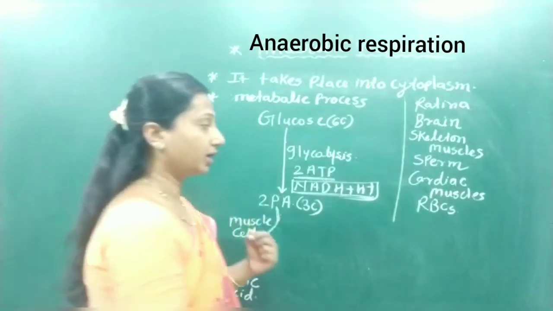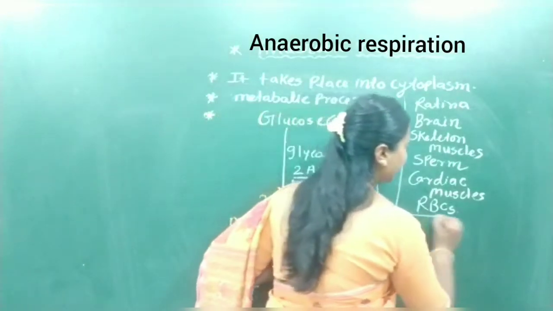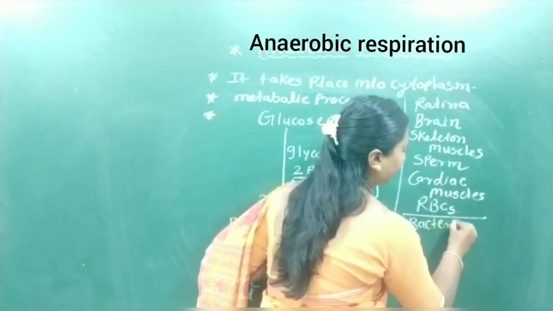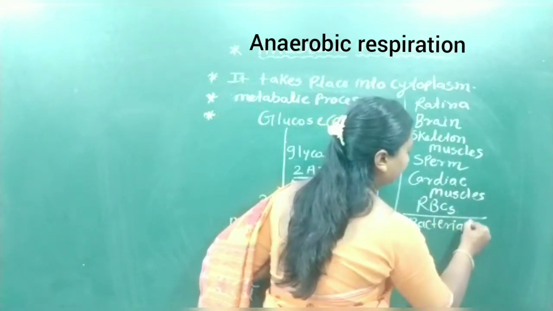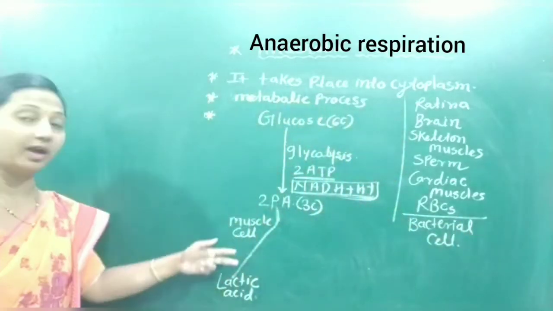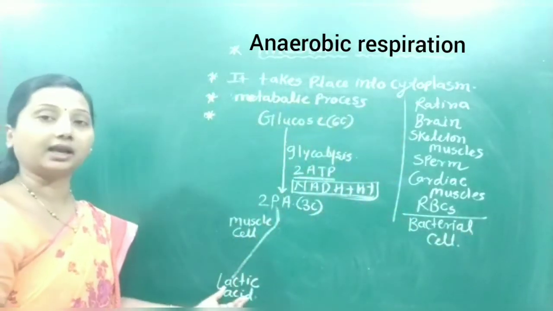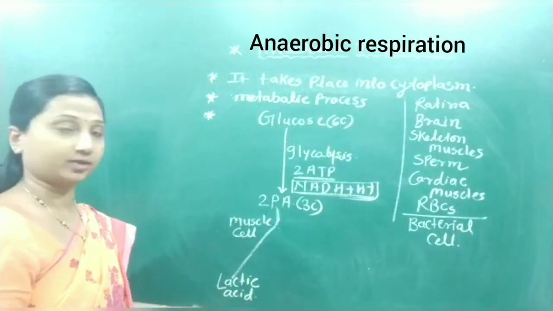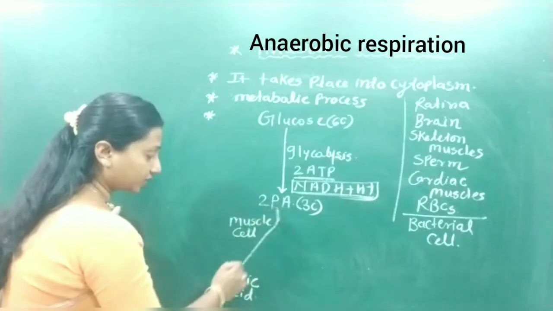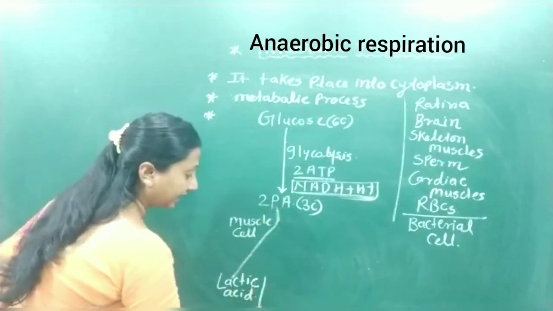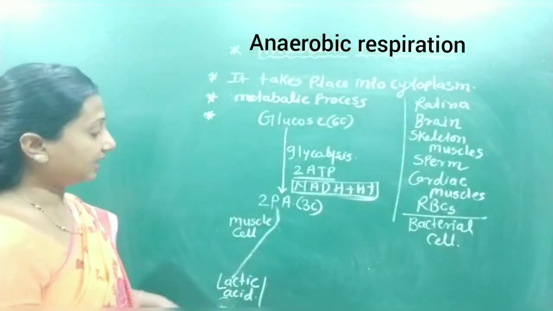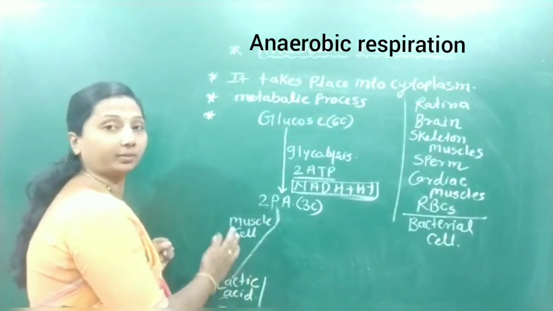Mitochondria are not present in a bacterial cell also, so in the bacterial cell also lactic acid formation takes place. When lactic acid formation takes place, this process is known as lactic acid fermentation.